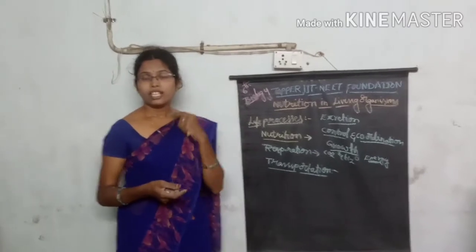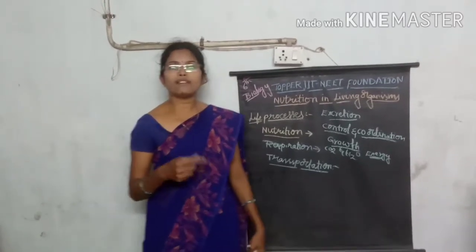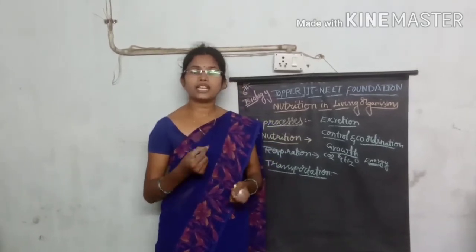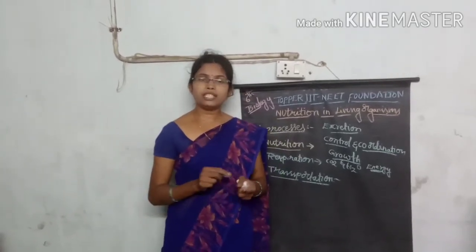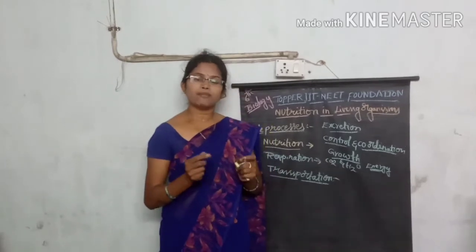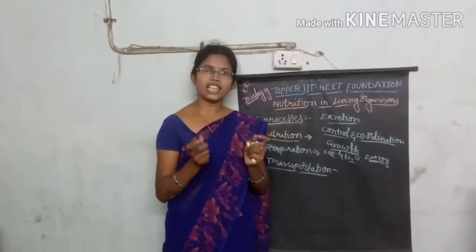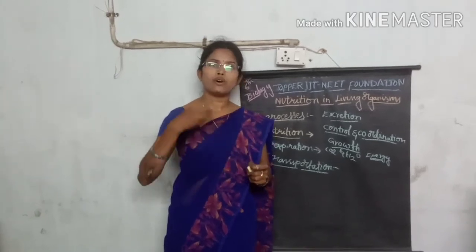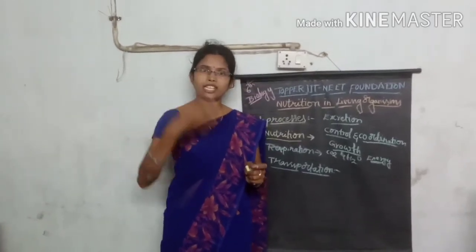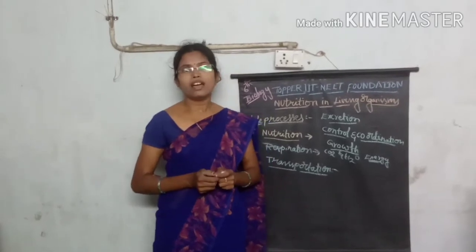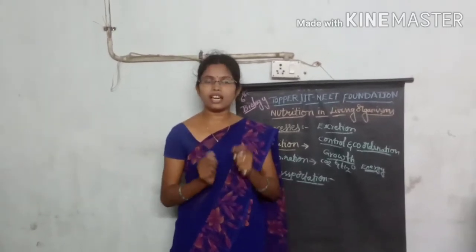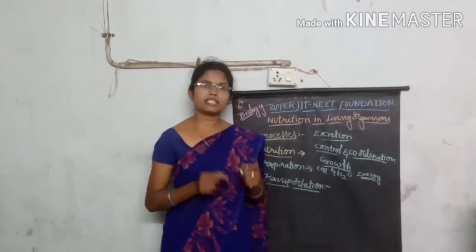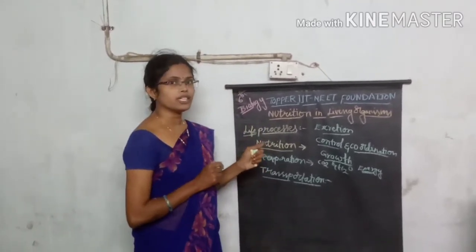It depends on the nutritional requirements taken by that organism. If the organism takes very nutritious, healthy food, the body will grow very well. Or if it takes less food, less growth will occur in the organism's size.